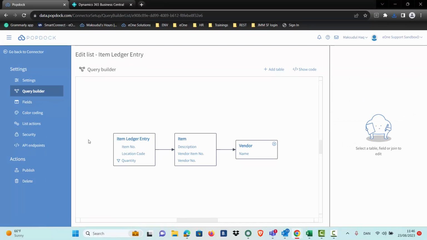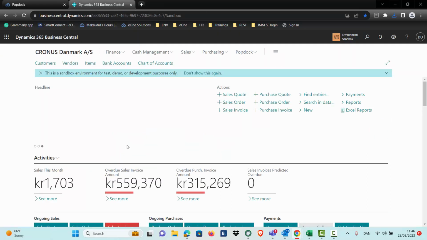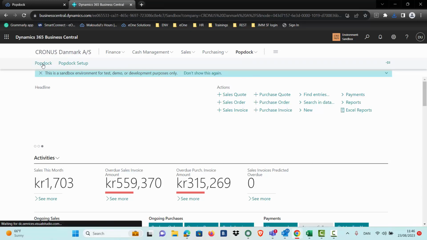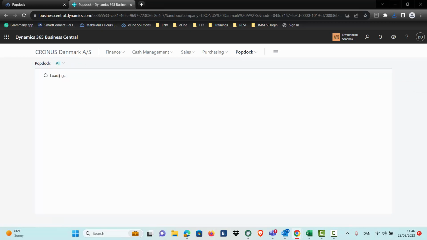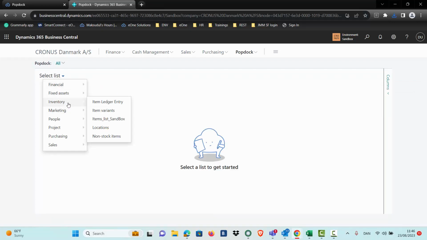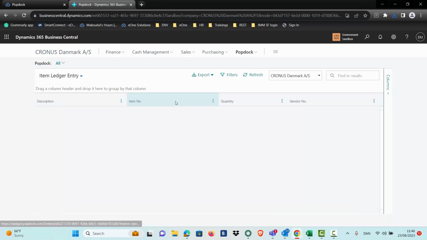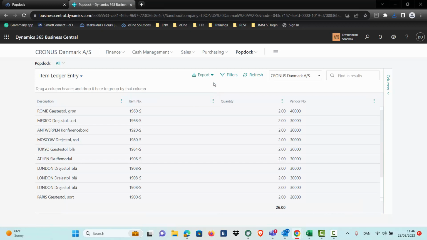Once you have completed your query, simply go ahead and publish. This will publish this list in Business Central. Moving to Business Central, I have the Popdock extension installed in it. Find the list, item ledger entry. I have the option to export this list in an Excel file.